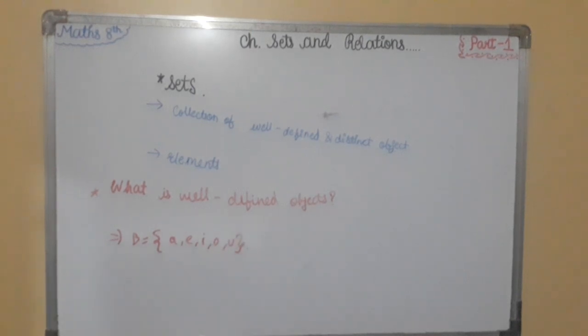Every set is written in curly brackets with a capital letter. Here the elements of B are distinguishable as well as distinct. Therefore, B is a well-defined set. Hence, B forms a set.